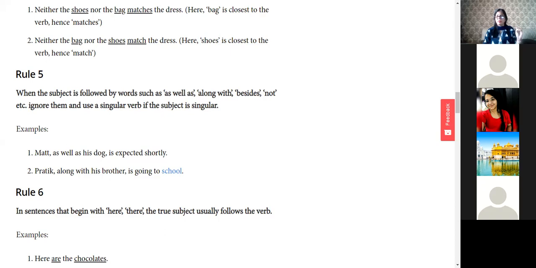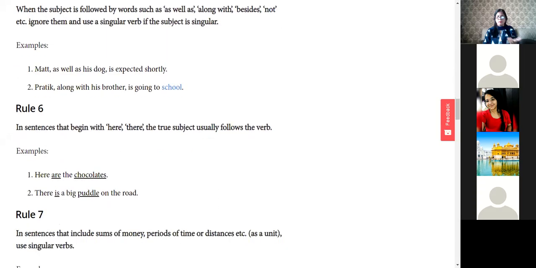So this is again a very, very good example, a very important rule, because you can use these things in parenthesis, that is in bracket. If I delete the word along from here, then Prateek with his brother can come in parenthesis. Got it? But if I'm not using the bracket, then I'll have to use the word along. Prateek along with his brother. But the main thing is Prateek is coming to school.